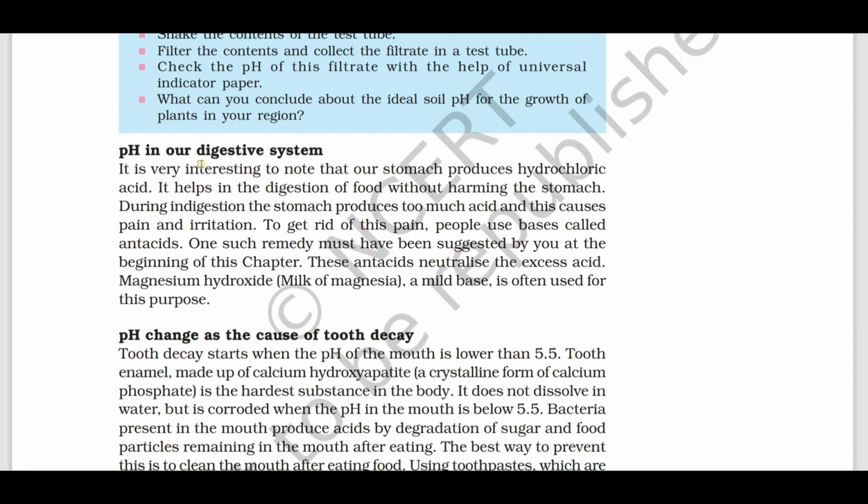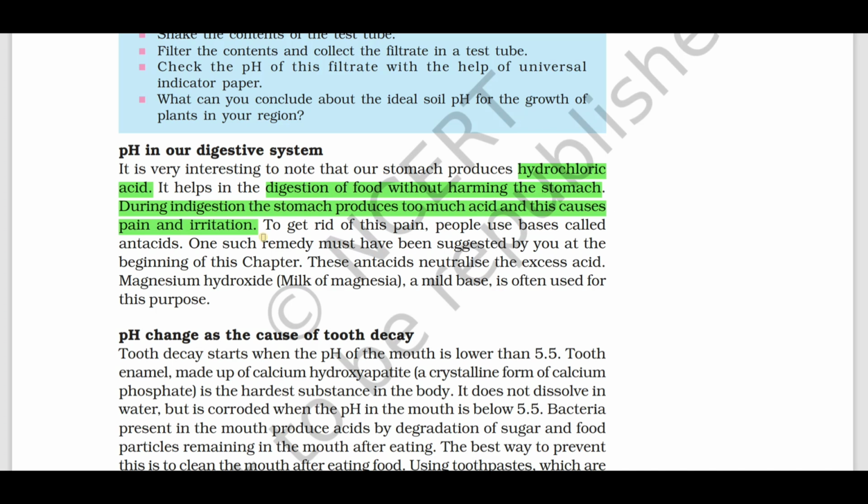pH in our digestive system. Our stomach produces the highly concentrated acid called as what? Hydrochloric acid. This acid helps in the digestion of food without harming the stomach. How? The stomach produces one more substance called as what? Mucus, which protects the inner lining of the stomach. Whereas during indigestion, the stomach produces too much acid. This causes what? Pain and irritation. This is called as what? This condition is called as acidity.